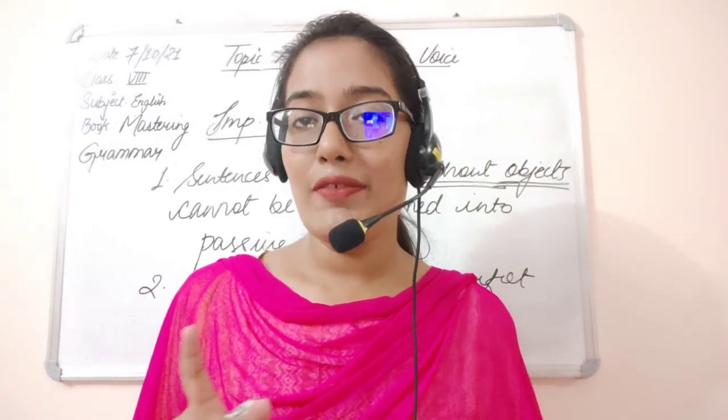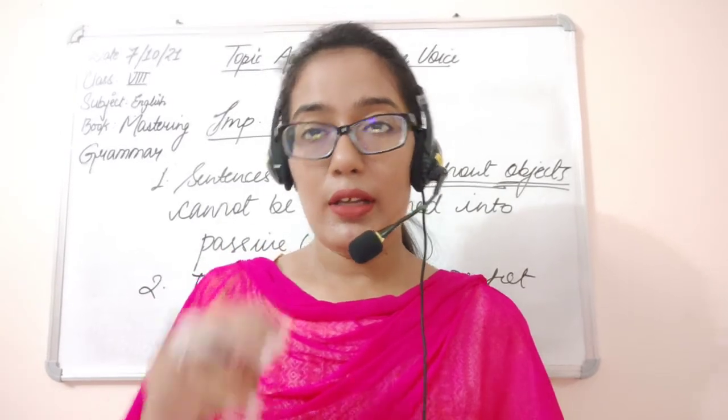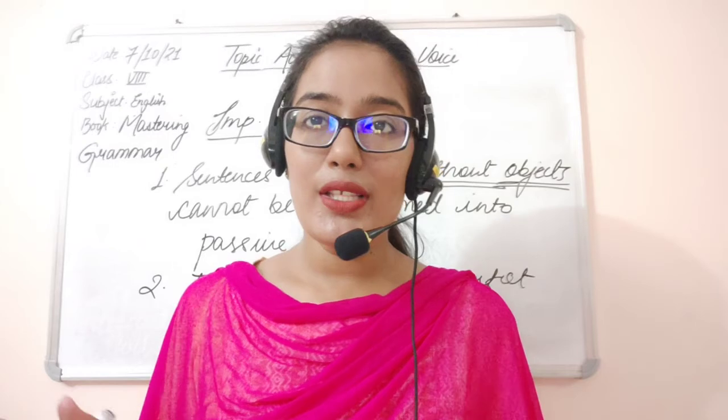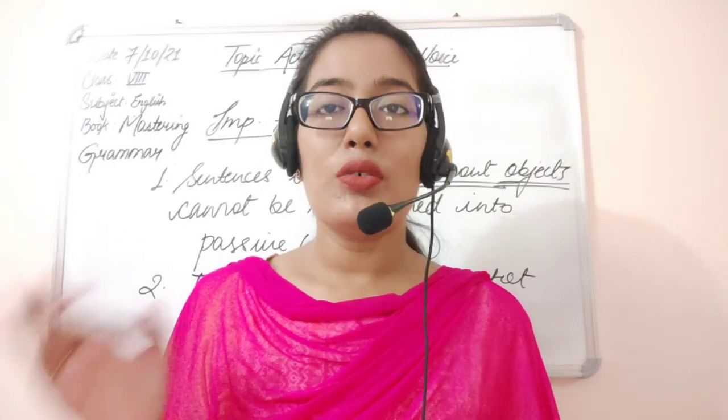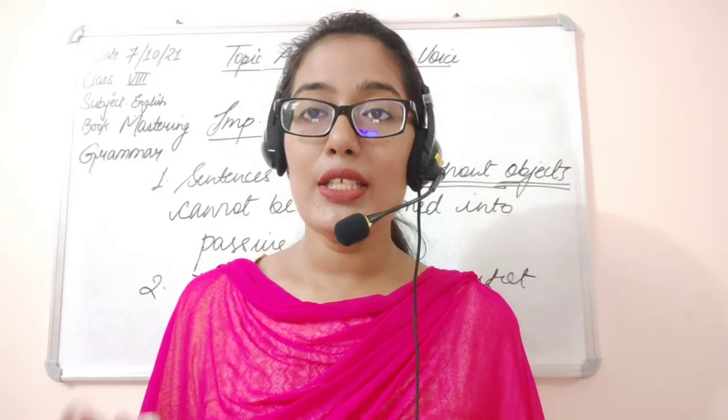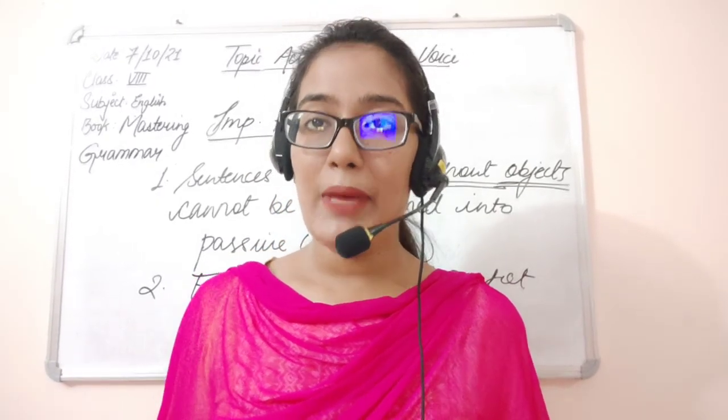Okay, transitive means with the object. Intransitive means without the object. Ditransitive means two objects, that is two passive forms. Am I clear, students?